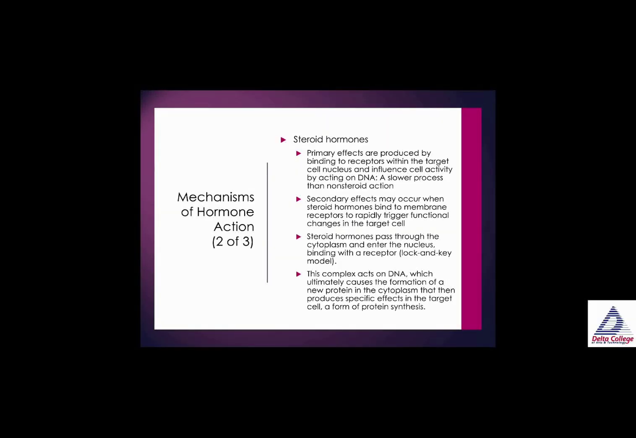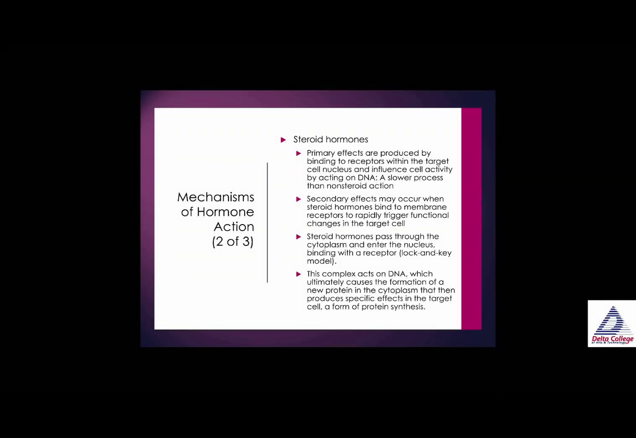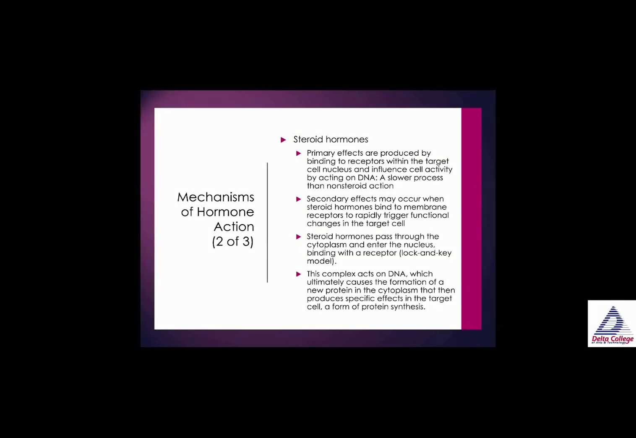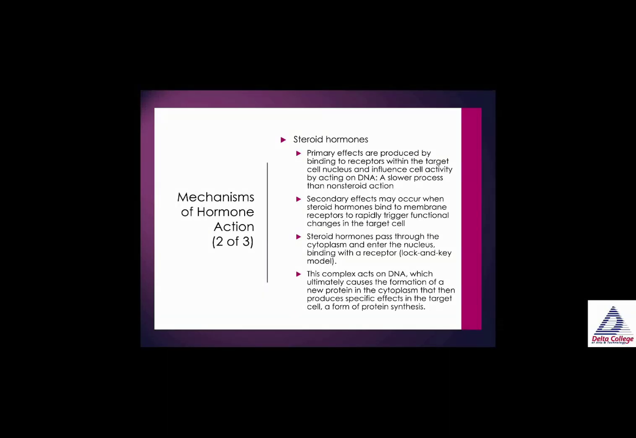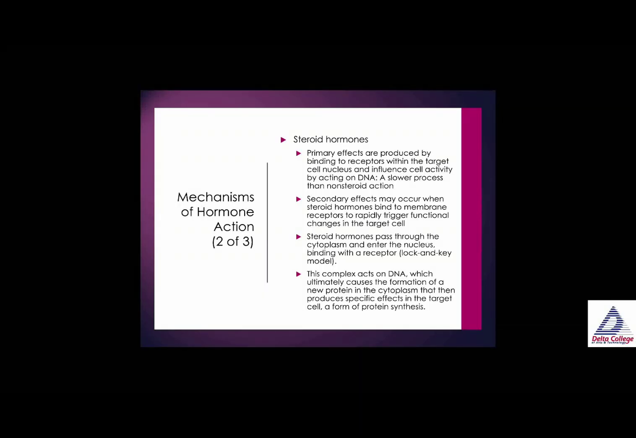Now, steroid hormones are a little different. Primary effects of steroid hormones are produced by binding to receptors within the target cell nucleus, not on the membrane, and influence cell activity by acting on the actual DNA. It is a slower process than non-steroid action. The secondary effects of steroid hormones may occur when the steroid hormones bind to membrane receptors to rapidly trigger functional changes in the target cell.